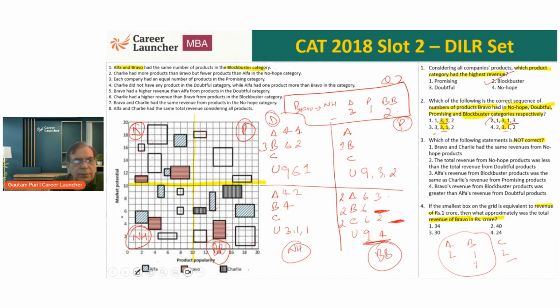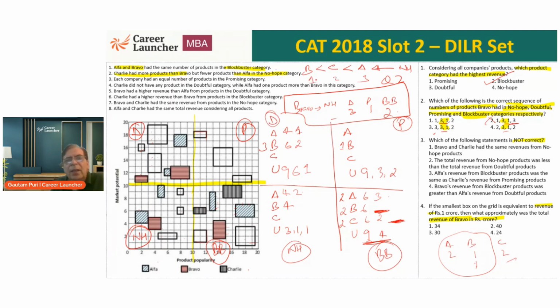Statement 2. Charlie has more products than Bravo, but fewer products than Alpha in the no hope category. Okay, and we are also interested in no hope only. What does that mean? How many products are there in no hope? 1, 2, 3, and then the 3 unknown, 6. Out of these 6 products in the no hope category, the only combination which will satisfy this is 1, 2, 3.